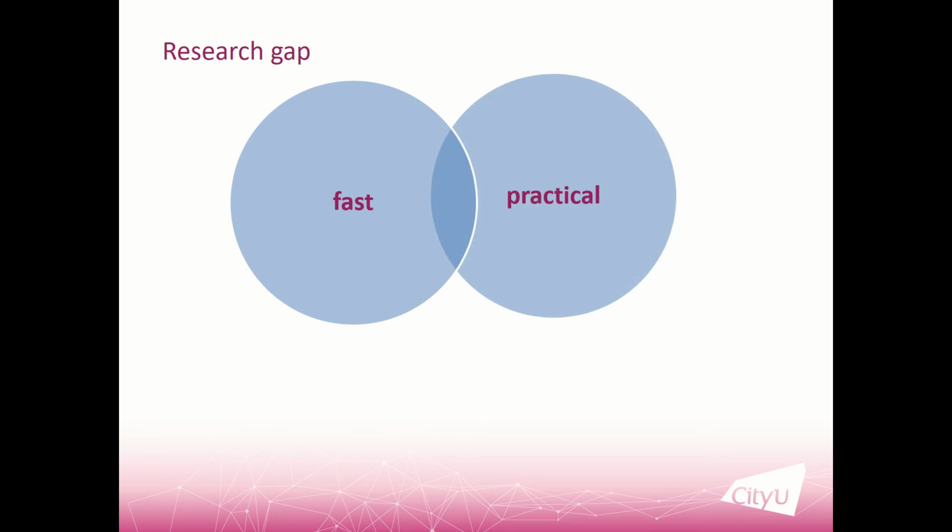So what is the research gap here? Since we already have so many solutions, what is the research gap? When we talk about a good device pairing protocol or key generation protocol, we need to have three requirements. First, it needs to be fast, so we can finish the device pairing very quickly. Second, it needs to be practical. And thirdly, it needs to be ubiquitous.